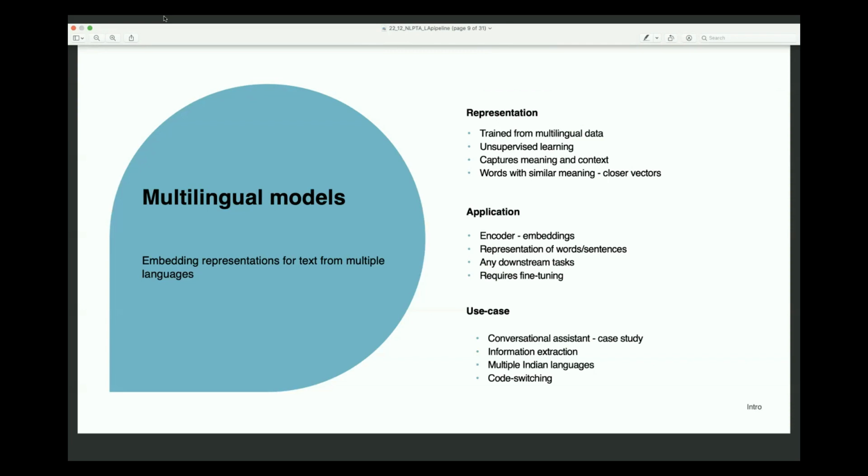And it captures the meaning and context of the words so that the resultant embedding is a faithful representation of the text. And words with similar meaning from multiple languages will be represented by closer vectors. As an application, we can use these embedding representations as a representation of words or sentences at any given level, and we can take these vectors and use them for any downstream tasks.